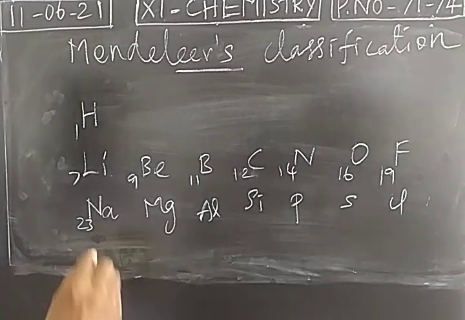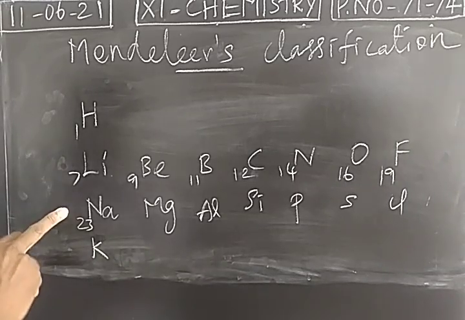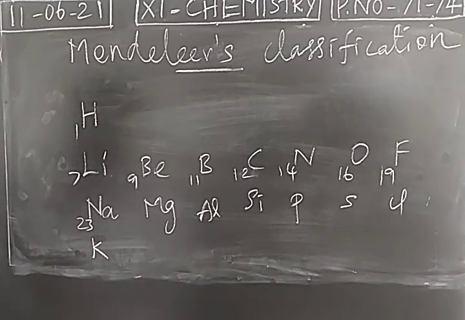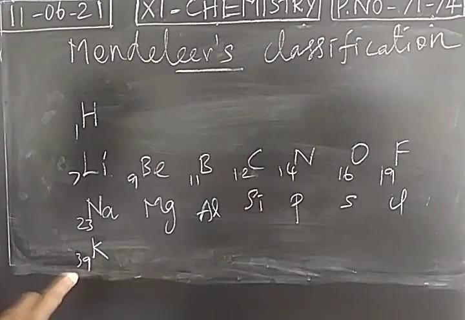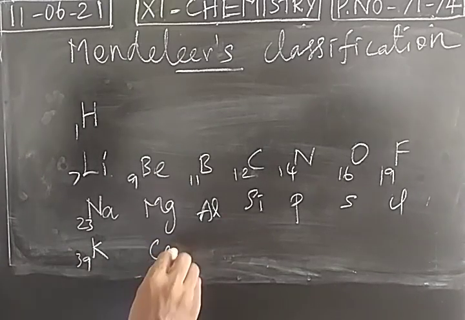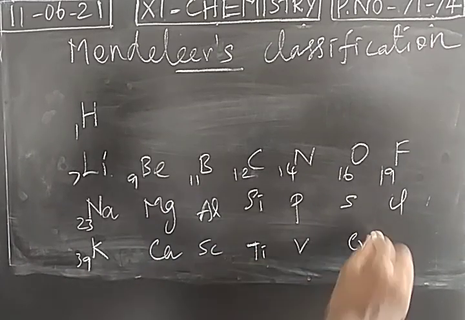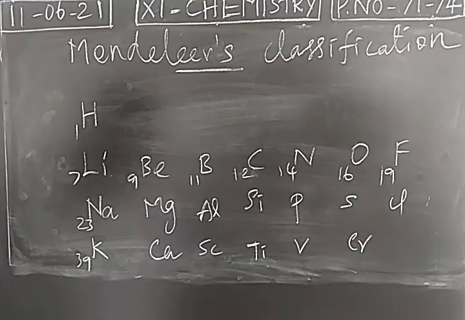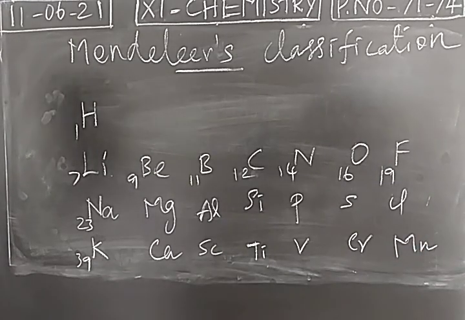The next element, potassium, should be placed here. The properties of lithium and sodium will be similar with the properties of potassium. Mass approximately 39. Potassium, calcium, scandium, titanium, vanadium, chromium, like that it will extend. Manganese, iron, cobalt, nickel, copper, zinc, like that it extends.